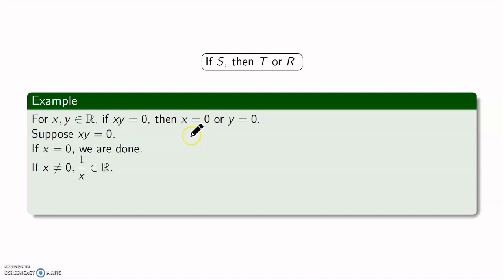Now if x is not equal to 0, then 1 by x exists and is a real number. Now y can be written as x into y into 1 by x. You multiply and divide by x here, and cancelling x, and because xy is 0, that's the assumption here, that will be 0 into 1 by x, and that's 0, so y equal to 0. So if x is not equal to 0, we have shown that y is equal to 0. You can easily prove such statements in this manner.